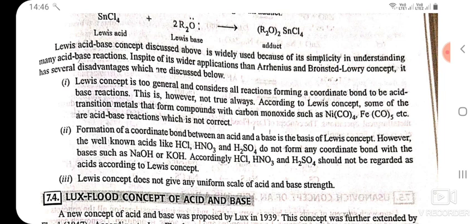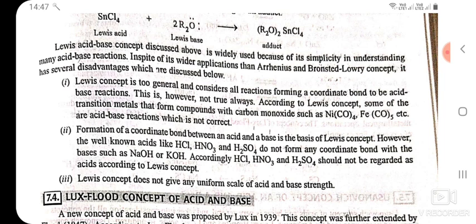Some of the transition metals that form compounds with carbon monoxide such as nickel, Ni(CO)4, Fe(CO)5, etc. are acid-base reactions according to Lewis, which is not correct. Formation of a coordinate bond between an acid and a base is the basis of Lewis concept.